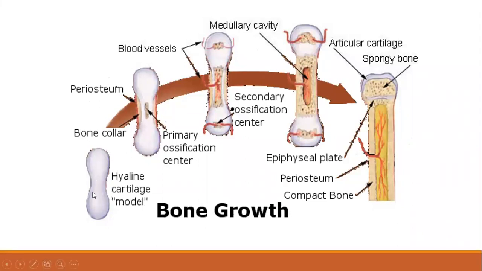So this is the growth of the bone: hyaline cartilaginous model, periosteum developing, primary centers of ossification, then the secondary centers developing. Primary and secondary centers are separated by the growth plate, the epiphyseal plate.